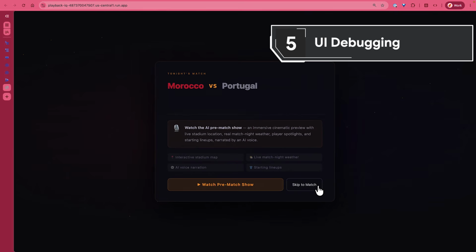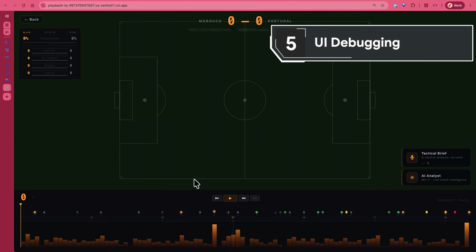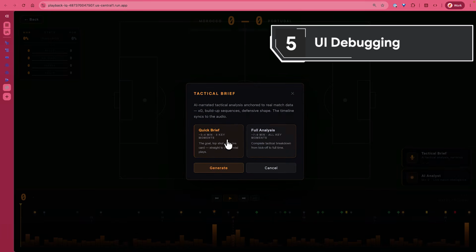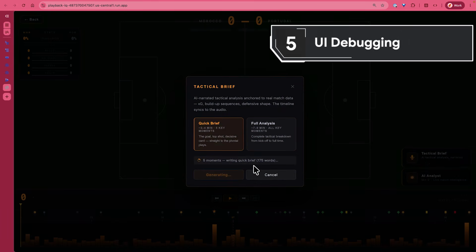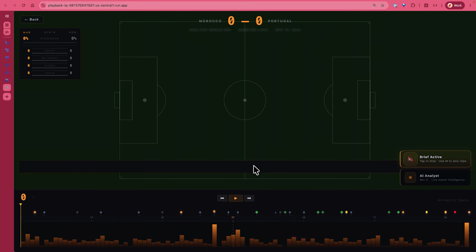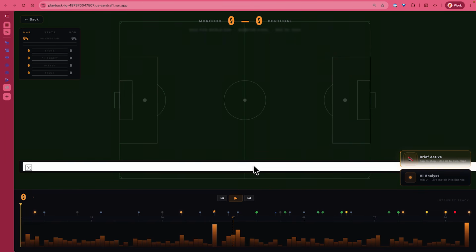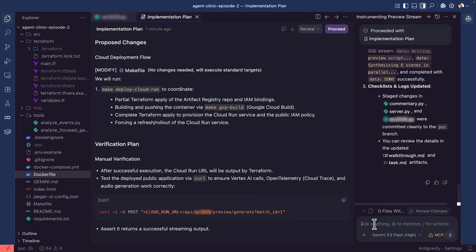Yeah, let's see. You can just skip to the match. Exactly, so skip to the match. Let's see. Yeah, let's go ahead and fix that. And by the way, it just finished. So there's the broken image. Well, it sounds to me like this is a great opportunity to fix it. So let's go ahead and fix this.